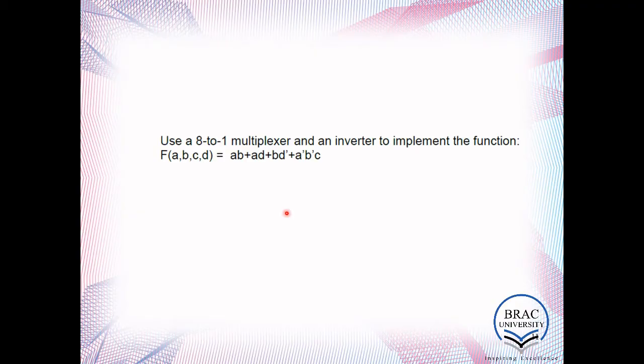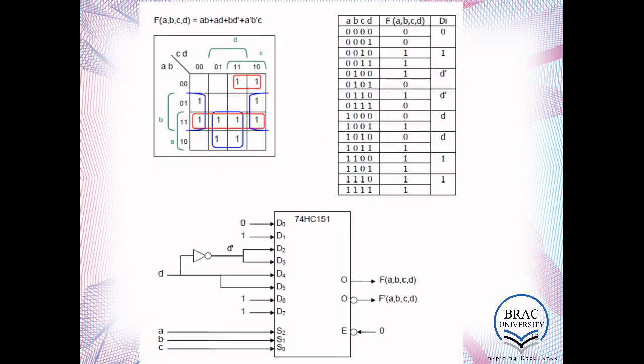This is another example, but here the function is not given in terms of sum of products. Then you need to draw the KMap for this, and later implement this using an 8 to 1 multiplexer. Only this concept is new, otherwise it's pretty much similar to what we discussed before.